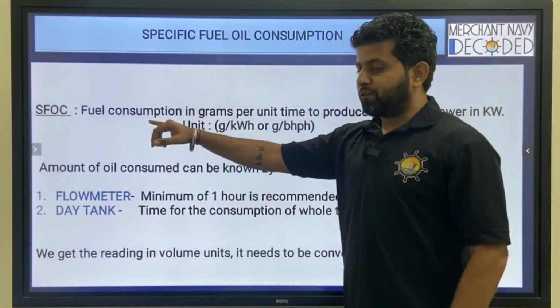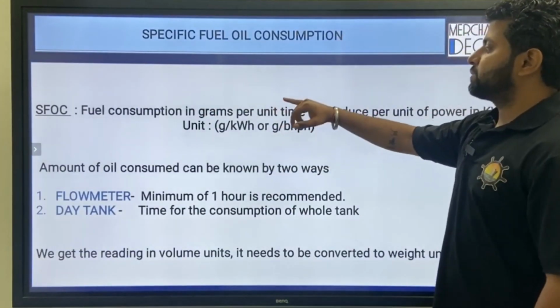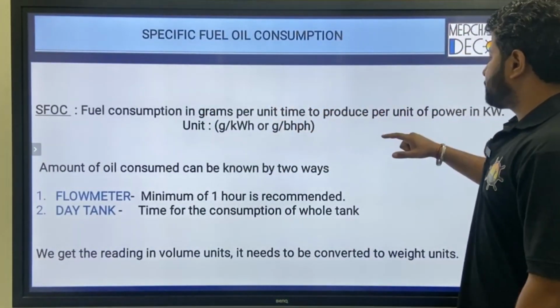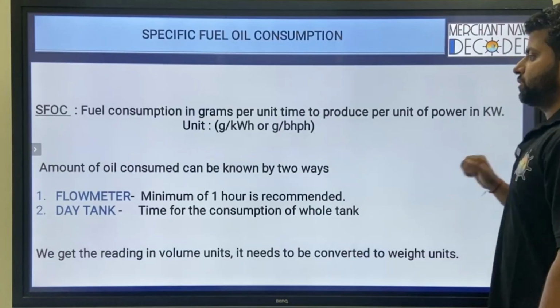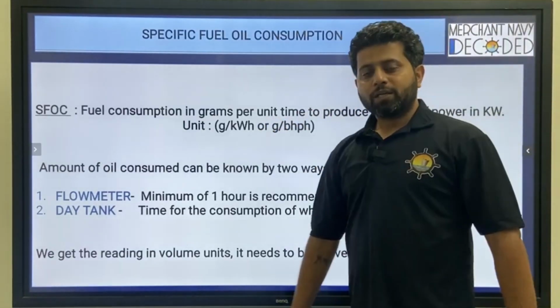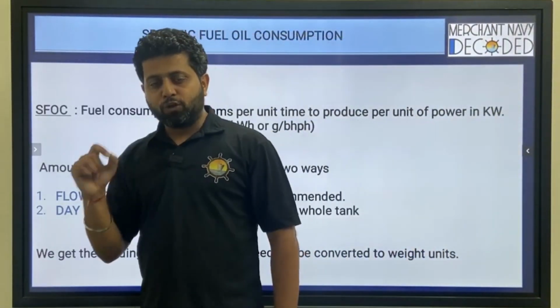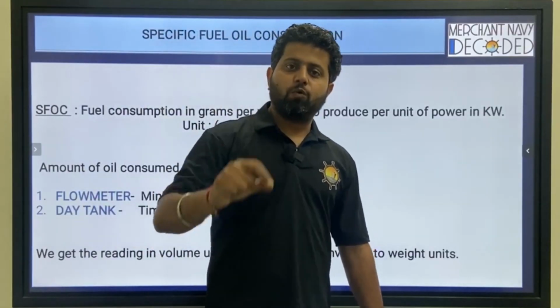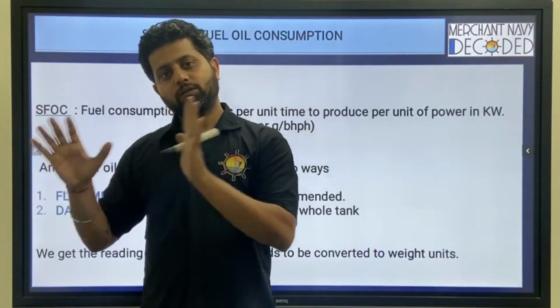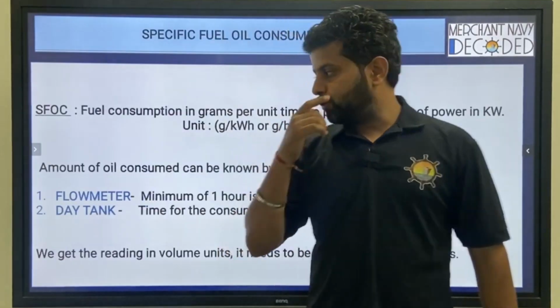So what is specific fuel oil consumption? This is fuel consumption in grams to produce per unit power in kilowatt. So it is gram per kilowatt hour. For 1 gram of fuel burnt, how much power in kilowatt you are developing in 1 hour. Copied? This is specific fuel oil consumption.